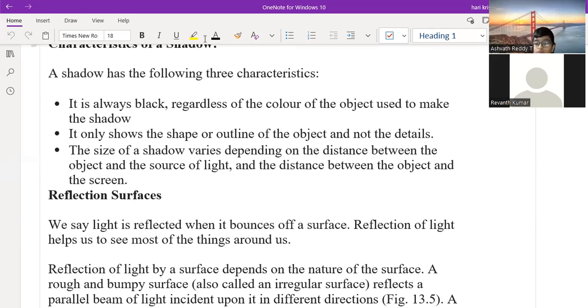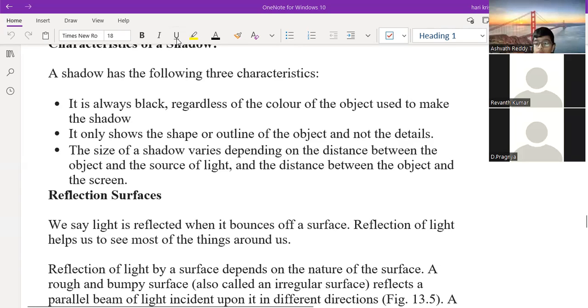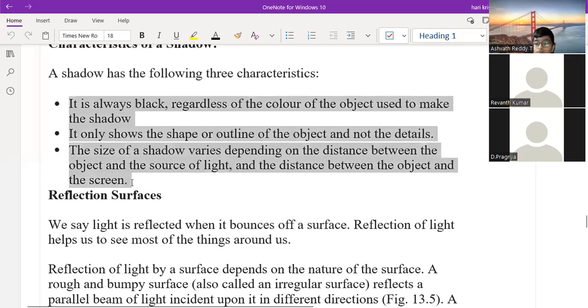Yes, sir. Shadow. Sir, I can't hear. Pragna is there. Yes. Read the three characteristics of the shadow. Sir, can I read, sir? Which, sir? Shadow has the following three characteristics.